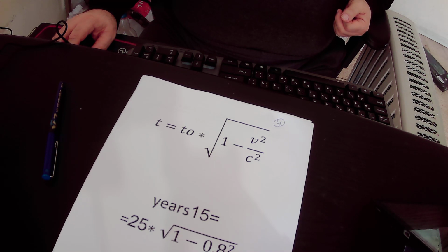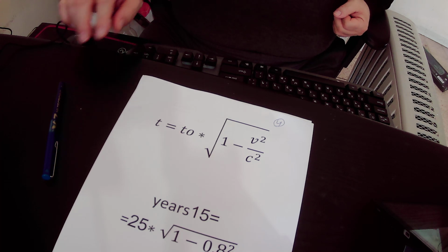Therefore, the rate of time flow in the spaceship will be slower than the rate of time flow on Earth. While on Earth it took 25 years for the twin brother to return from a journey in space, in the spaceship the total time that passed is 15 years only.